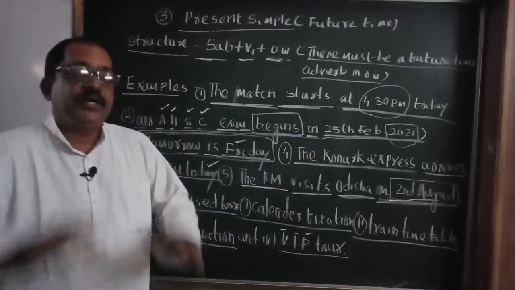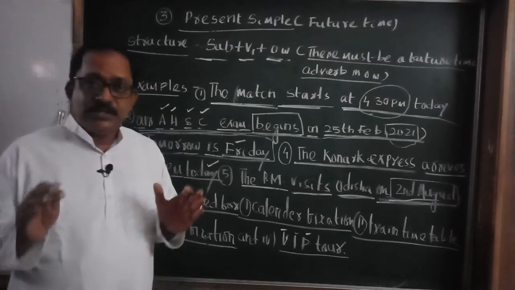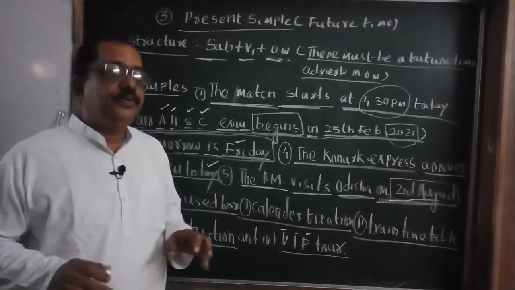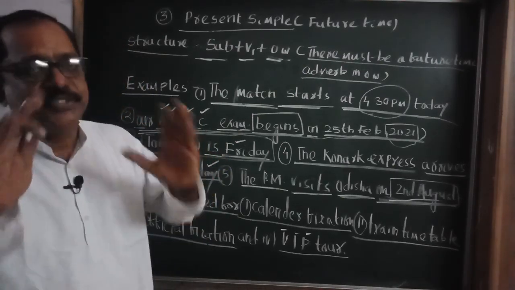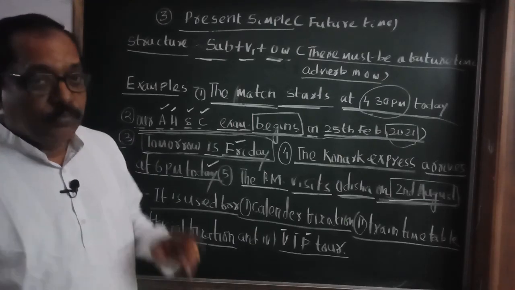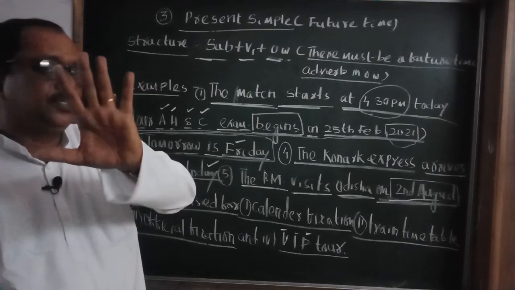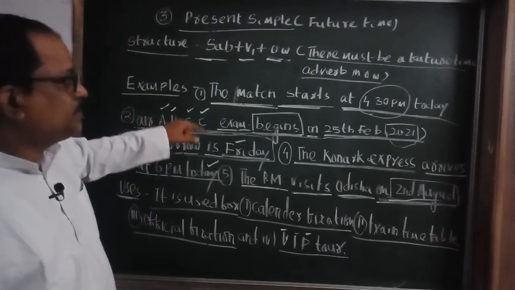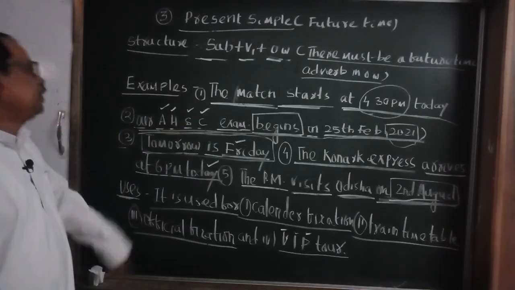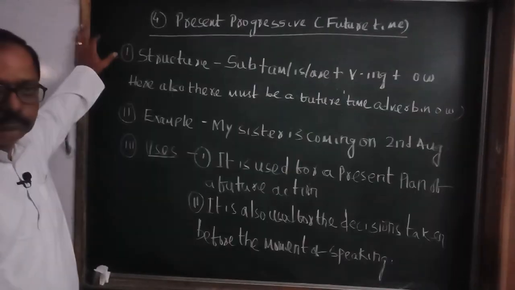Remember, this is very important because previously present simple was not used for future. But now, present simple, present time, 6 uses. But here, present simple, future time, 4 uses.